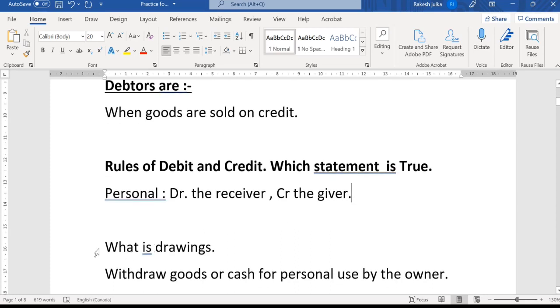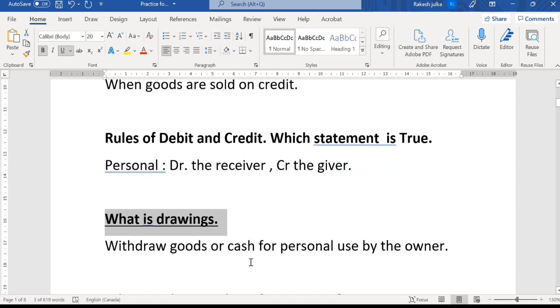So what are drawings? Drawings means the withdrawal of goods or cash for personal use by the owner. For example, I'm the owner of the business, running my RJ Electronics company, and I want to withdraw money from the business for my personal use, let's say to pay my daughter's tuition fees in college.